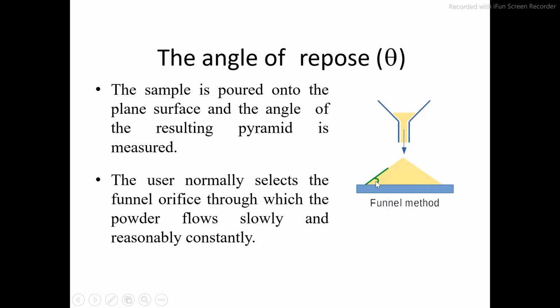From this angle we can decide the flow properties. As we have seen with Carr's index, by using Carr's index we determine the flow properties. In the same way, by using the angle of repose we can also determine the flow properties. So how to determine whether the given powder is having good flow properties or poor flow properties?